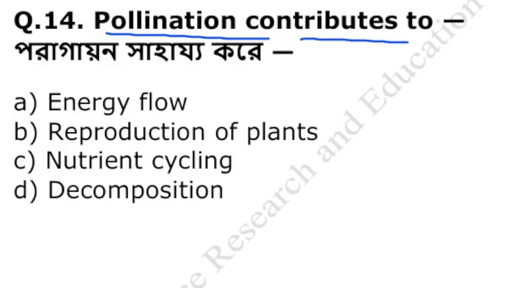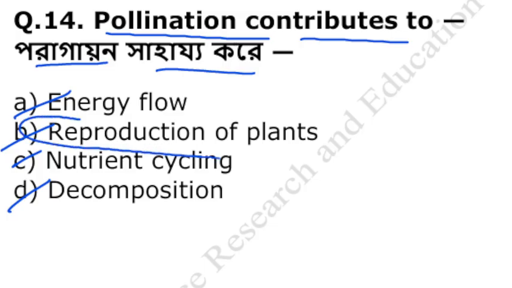Pollination contributes to পরাগায়ন সেটা কিসে সাহায্য করে? Energy flow, reproduction in plants, nutrient cycling, decomposition. The pollination that mainly contributes to reproduction in plants.